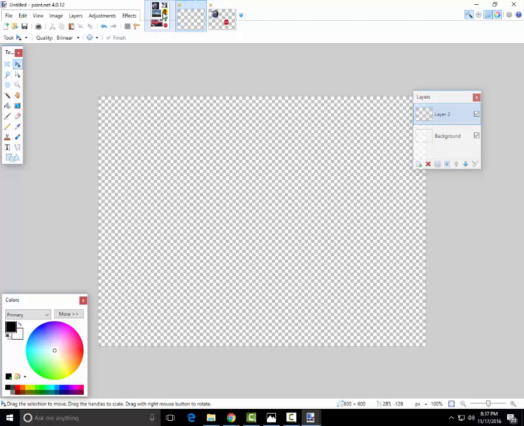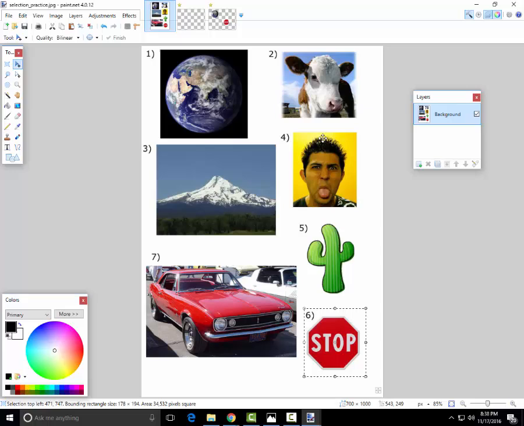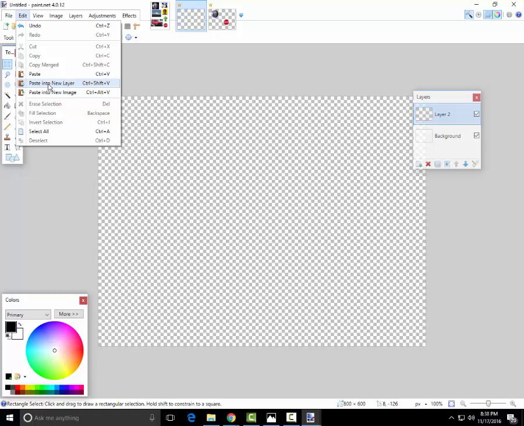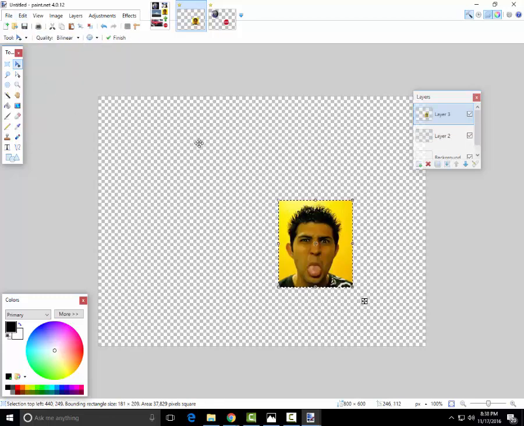Now let's go to this guy here. Now I want to do this face here. This is tricky because it's a real photo with various shades on it. So let's take this here. We're going to cut out this whole yellow square here. Edit, copy. We're going to paste it onto a new layer so it's easy to see.